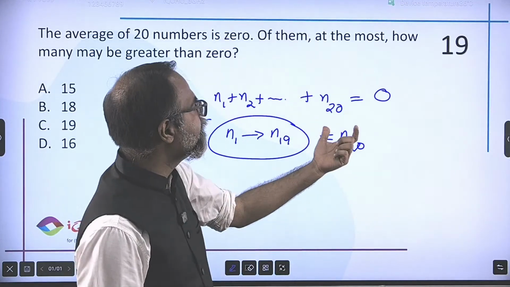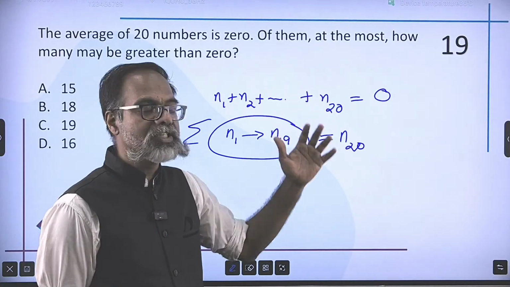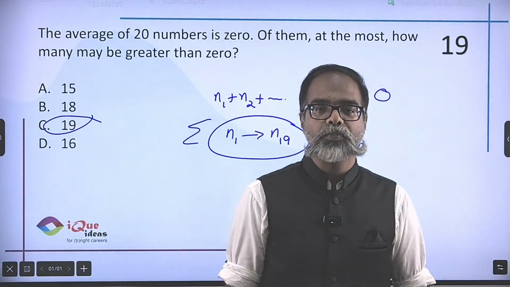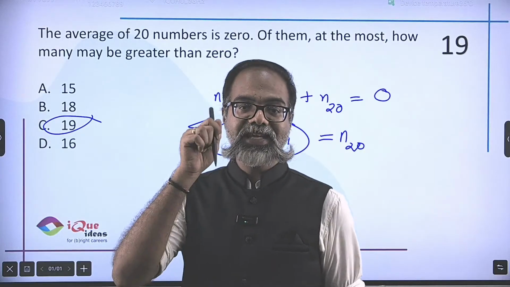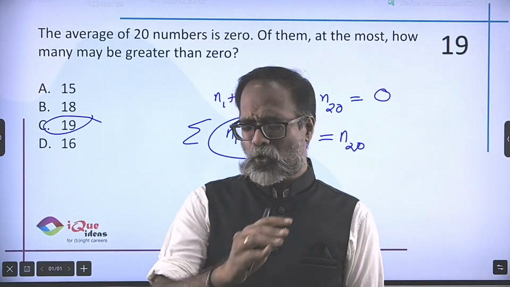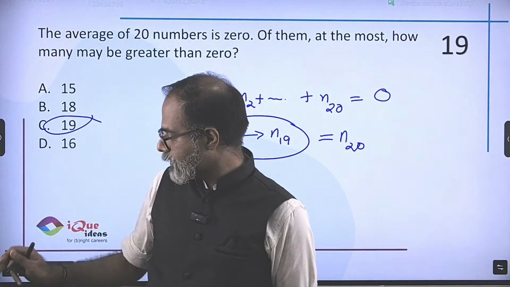The negative value of this number can be the 20th number. You add up, end up with 0. So maximum you can have 19 numbers as positive and still end up with the total as 0 and hence the average as 0. So that's how you solve this question. So many times it has been asked in the paper. Again, practically you will remember the answer.